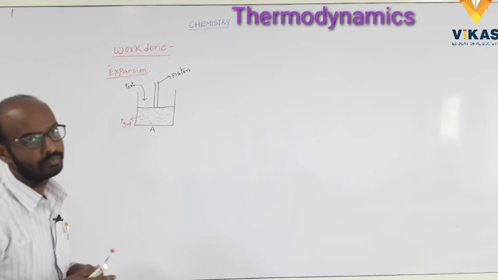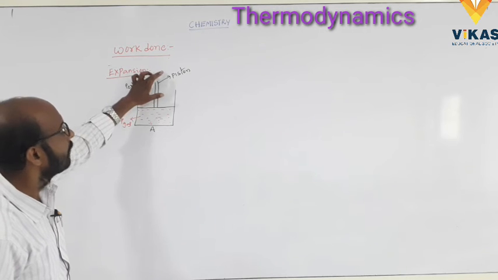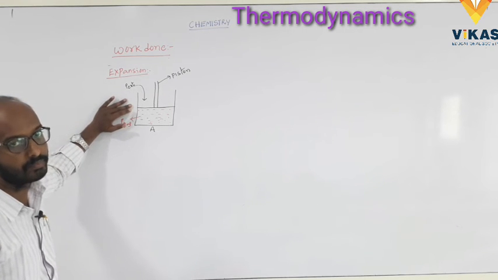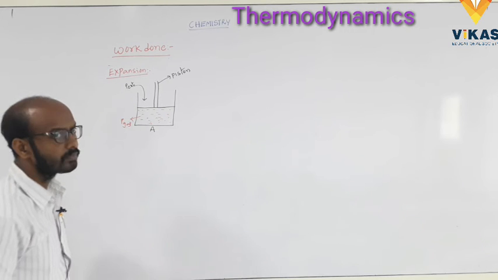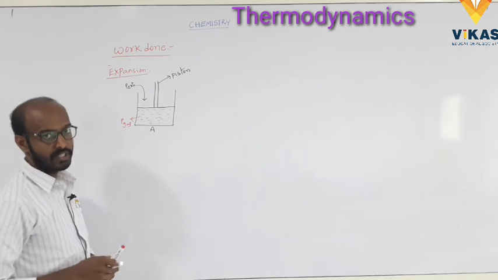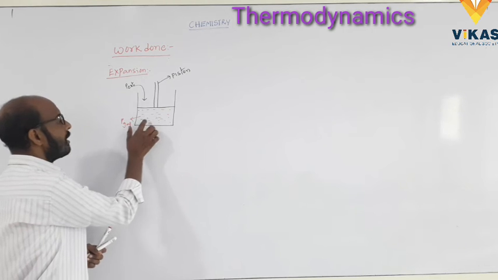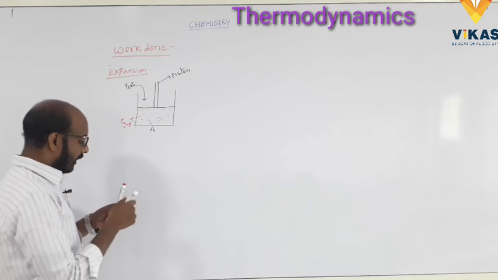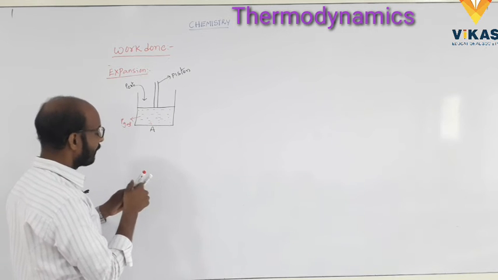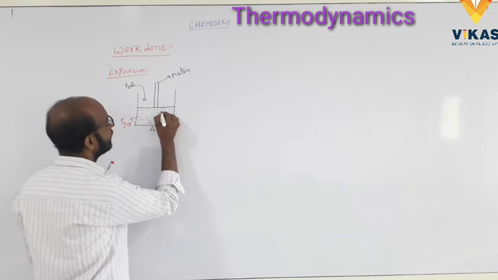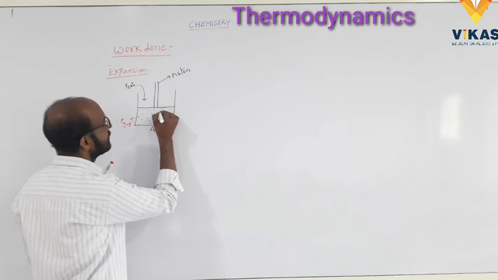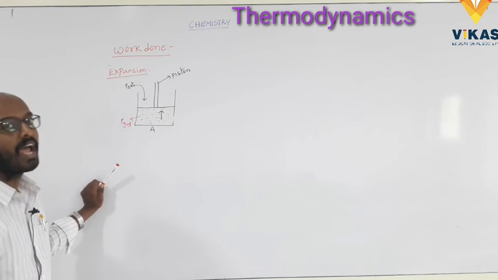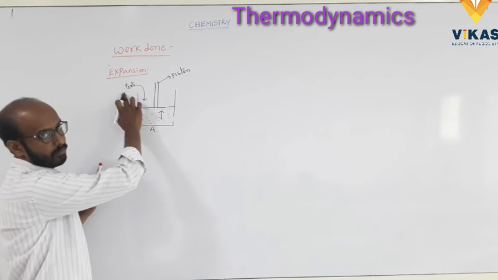It moves easily. So one piston is fitted on the container or cylinder. Okay, here what is meant by expansion? Here the gas molecule has some pressure, and this pressure is more than the external pressure.